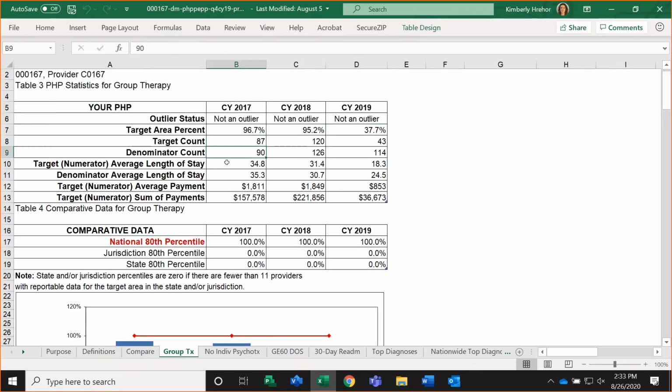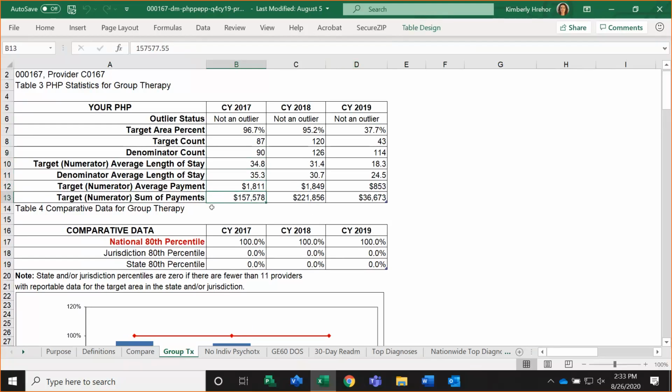We also include the average length of stay for the numerator episodes, as well as for the denominator episodes, the average amount of Medicare reimbursement for the numerator episodes, and then the total amount of Medicare reimbursement for those numerator episodes. And all of this information was previously included in the PEPR.